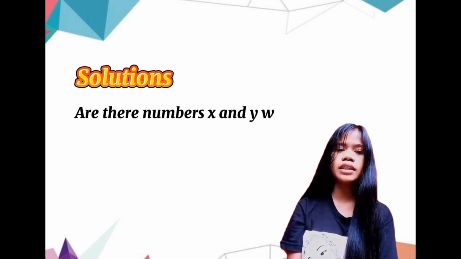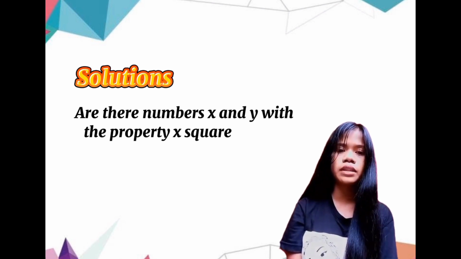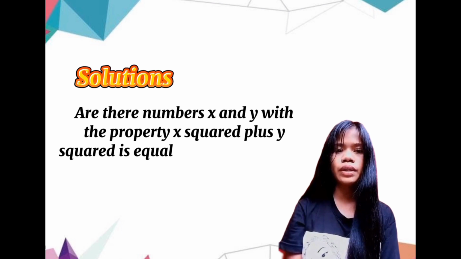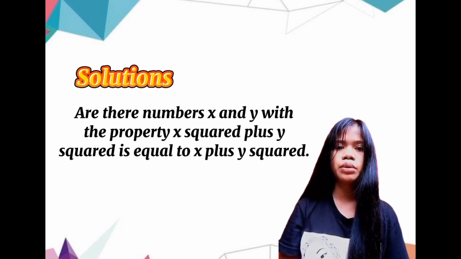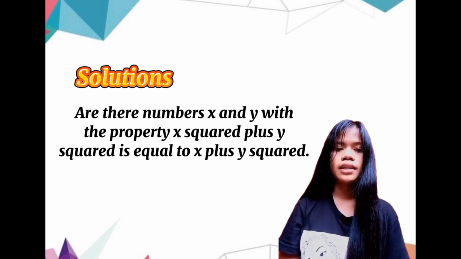Are there numbers x and y with the property x squared plus y squared is equal to x plus y squared? We can represent these numbers as plural. First, square lang natin yung first and the second numbers. Then, add natin yung dalawa. So, the sum of their squares, x squared plus y squared, is equal to the square of their sum, x plus y squared.